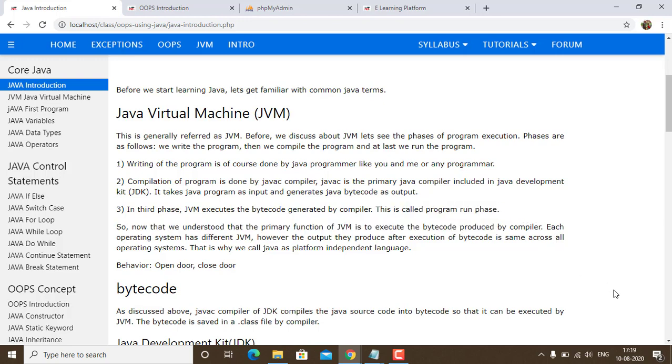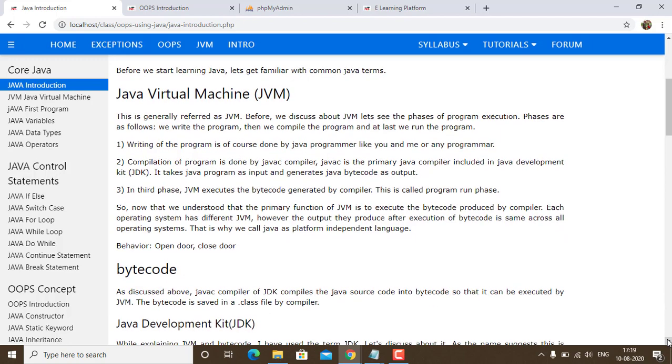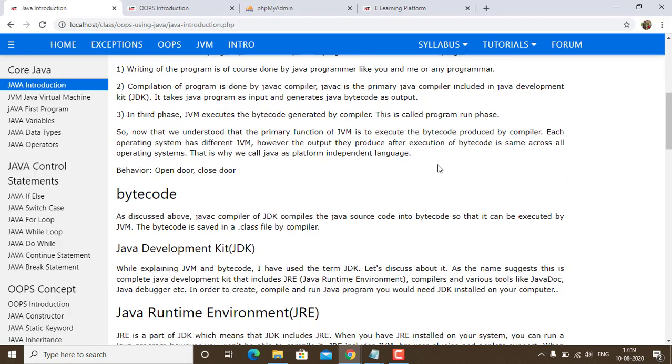The primary function of the JVM is to execute the bytecode produced by the compiler. Each operating system has its own JVM. However, the output they produce after execution of the bytecode is the same across all operating systems. That is why we call Java platform independent.